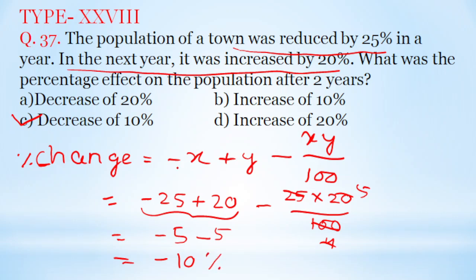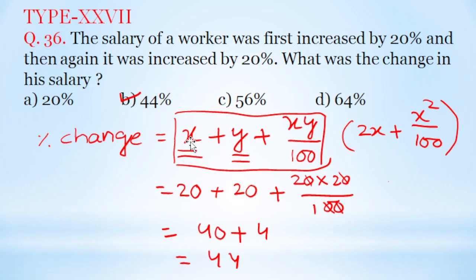Now this formula is a variant of the earlier formula. In the earlier formula, here instead of the plus symbol I am using the minus symbol. That means what was reduced should be minus. So here again plus into minus. Here x into y is there, so plus into minus, that is minus.